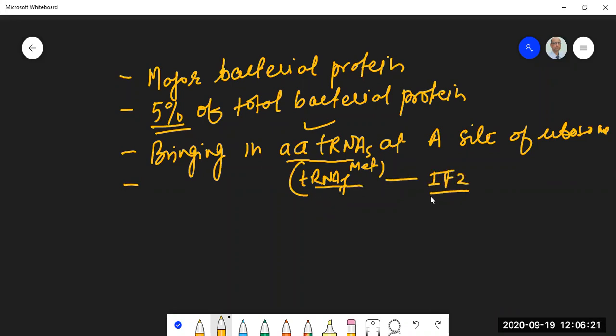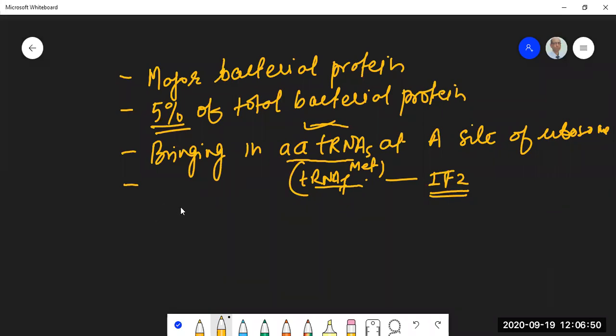Initiation factor 2 recognizes only this tRNA. It does not recognize any other amino acid tRNAs. See the mechanism of the nature, see the precision of the nature. To avoid any mistake, nature has made these exclusive arrangements that IF2 will only be recognizing the initiator tRNA, and the EFT, it will recognize all other tRNAs except the initiator tRNA.